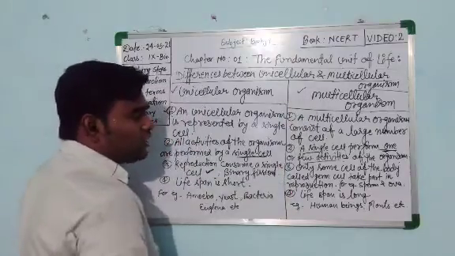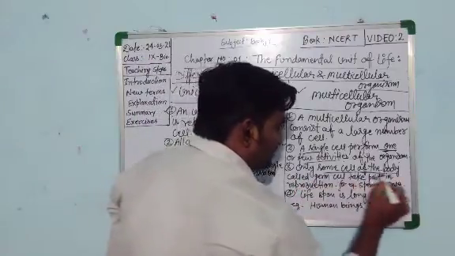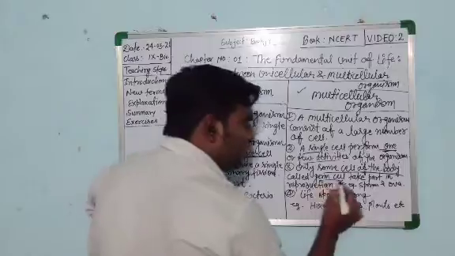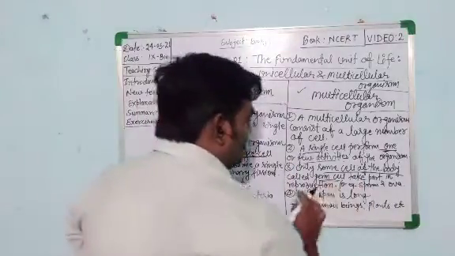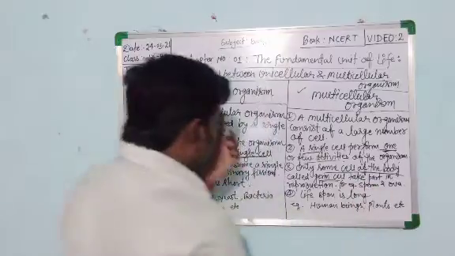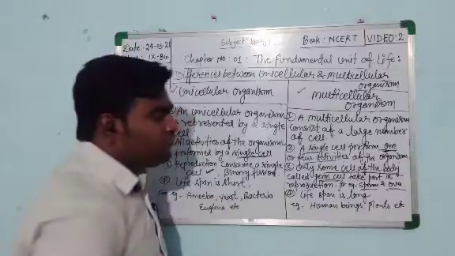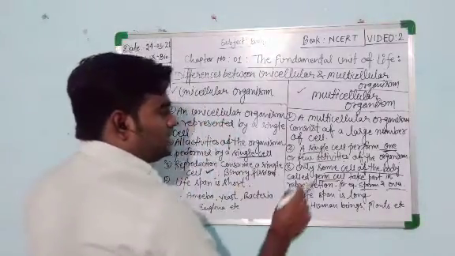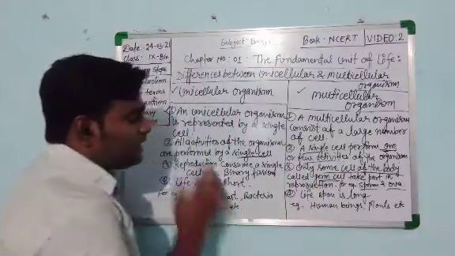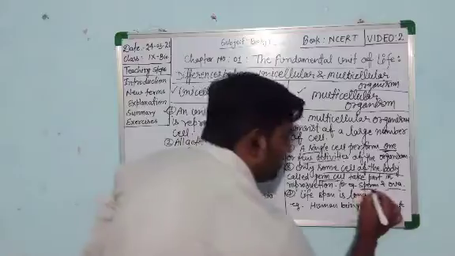Whereas in a multicellular organism, only some cells of the body, called germ cells, the reproductive cells, take part in reproduction. For example, sperm from the male and ova from the female. So only some cells of the body, the germ cells, take part in reproduction: sperm and ova in multicellular organisms.